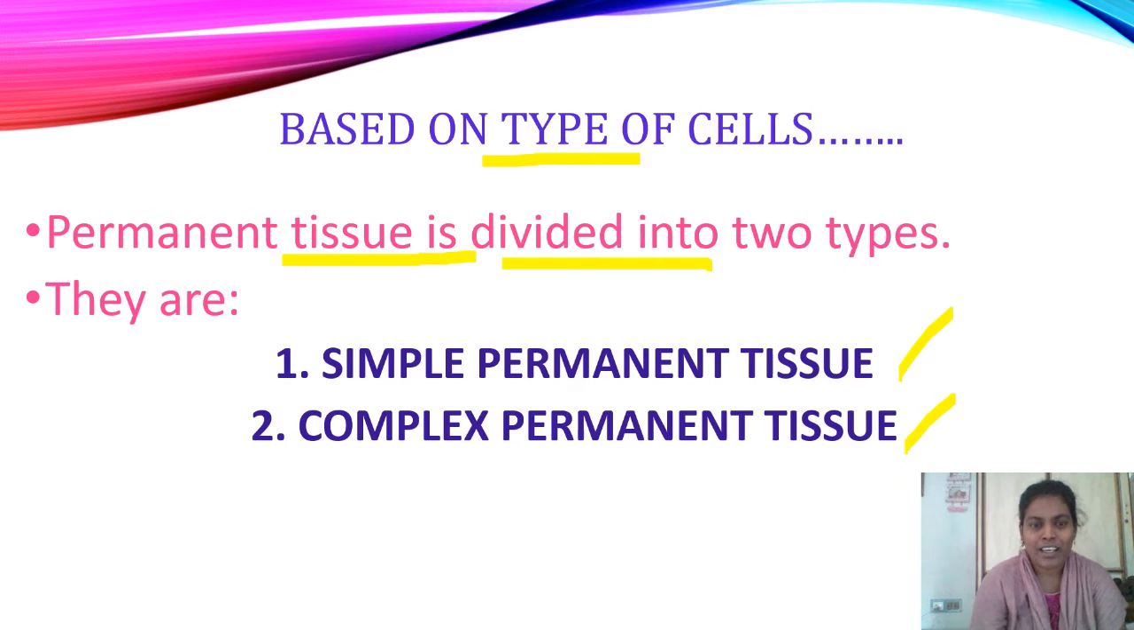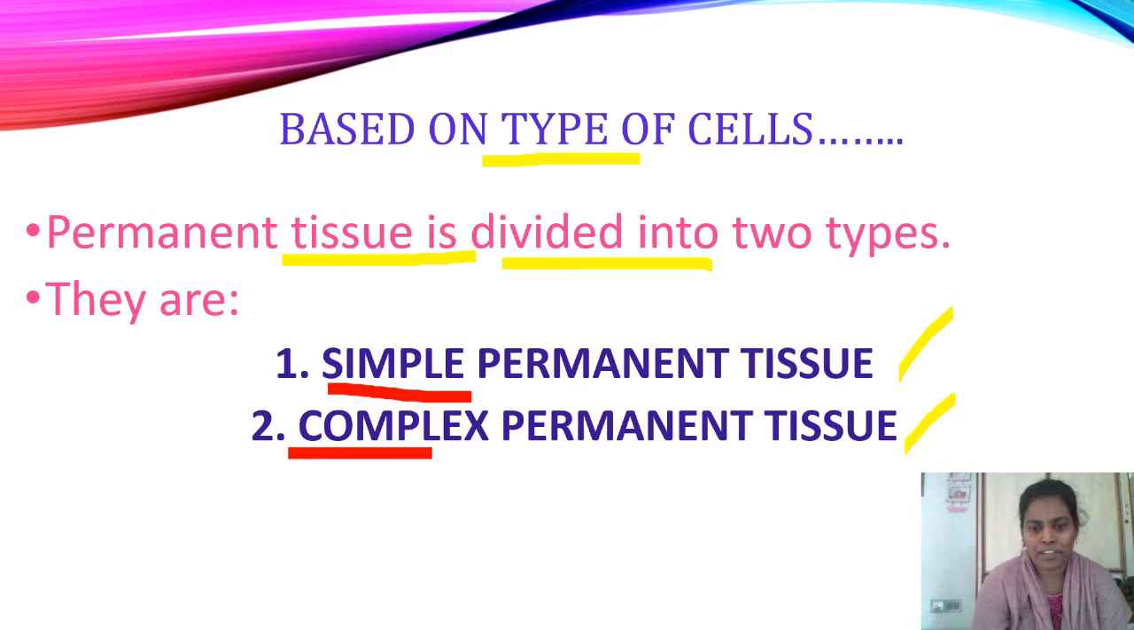That means in simple permanent tissue, only one type of cells are present, which look similar to each other. All cells present in this simple permanent tissue look like each other and they perform a single function. And another type of permanent tissue is complex permanent tissue.